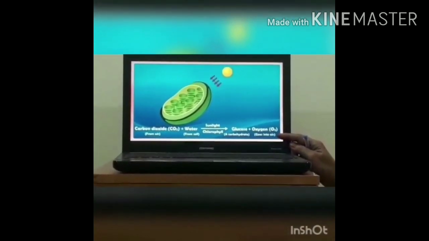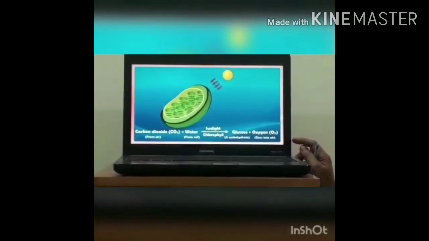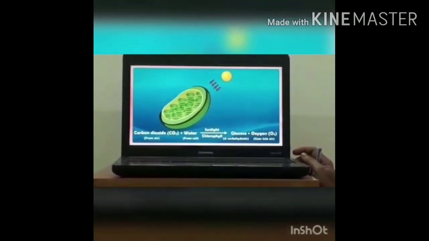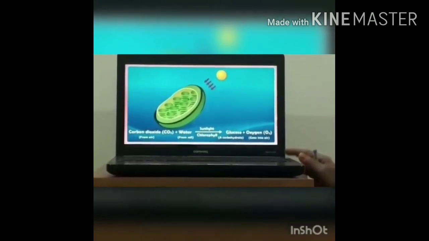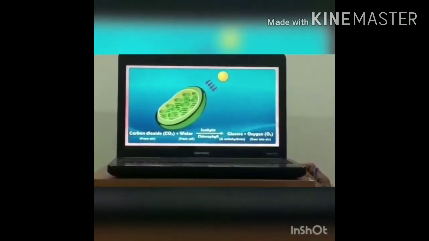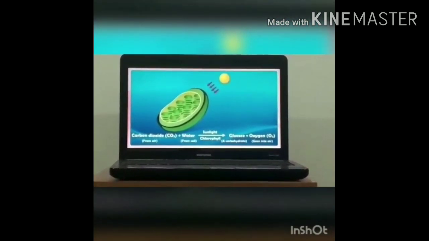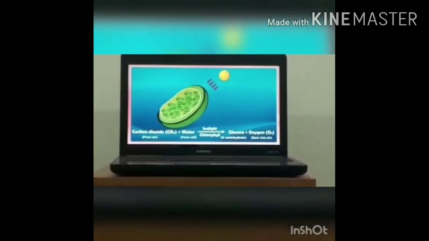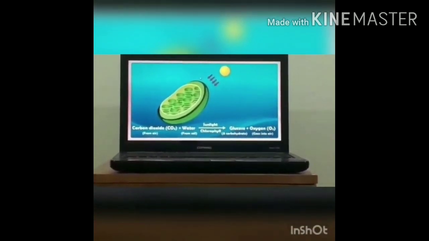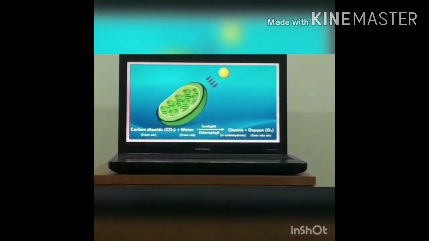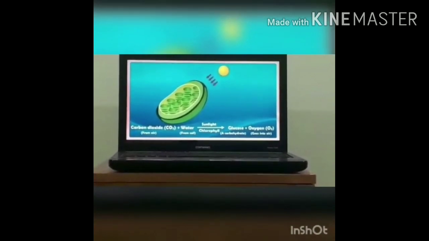See, what will happen if there is no photosynthesis on earth? Can you imagine that? In the absence of photosynthesis, there would not be any food. The survival of almost all organisms directly or indirectly depends upon the food made by the plants.